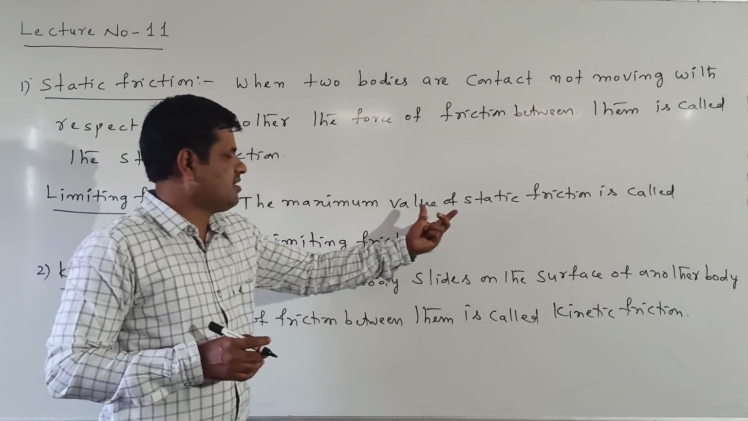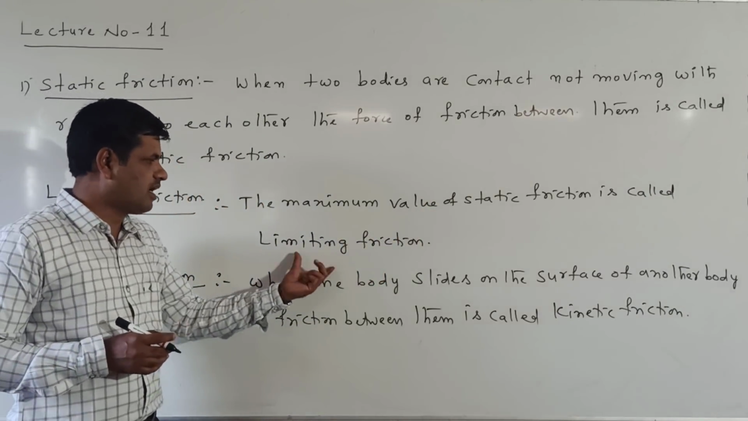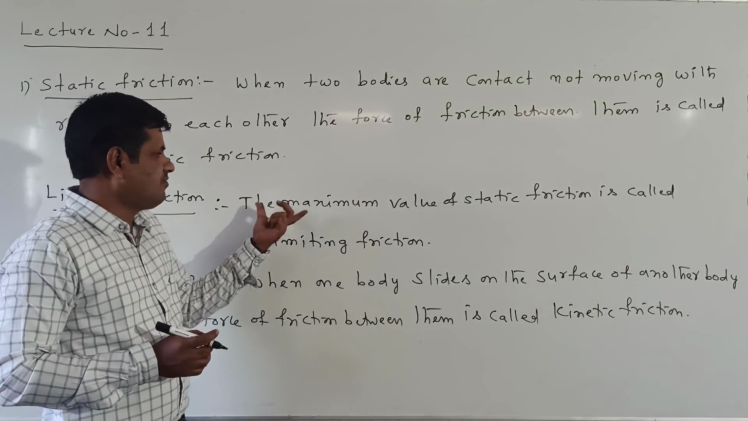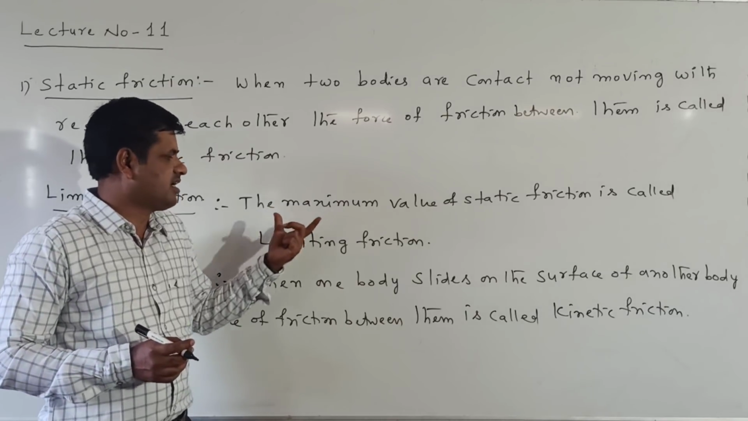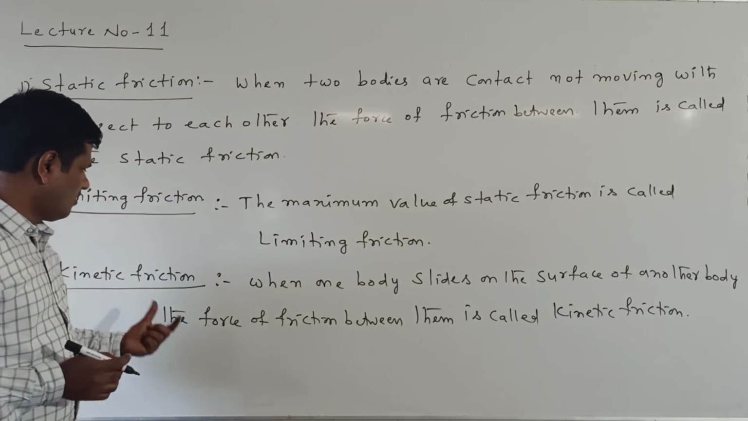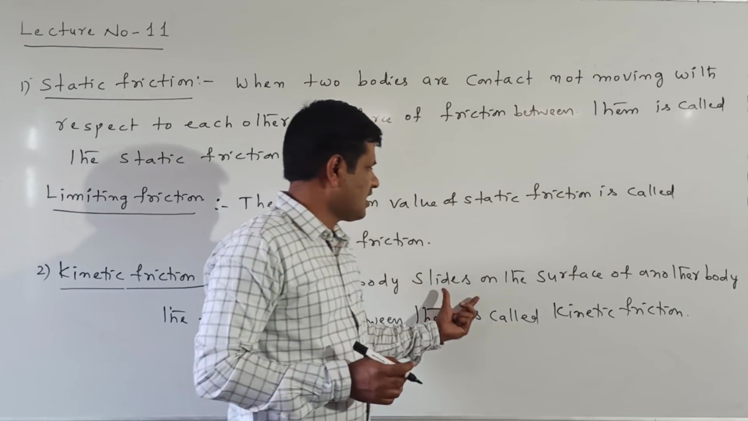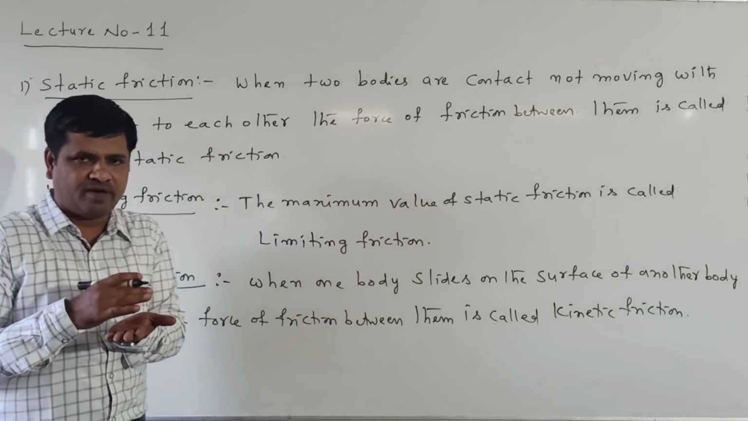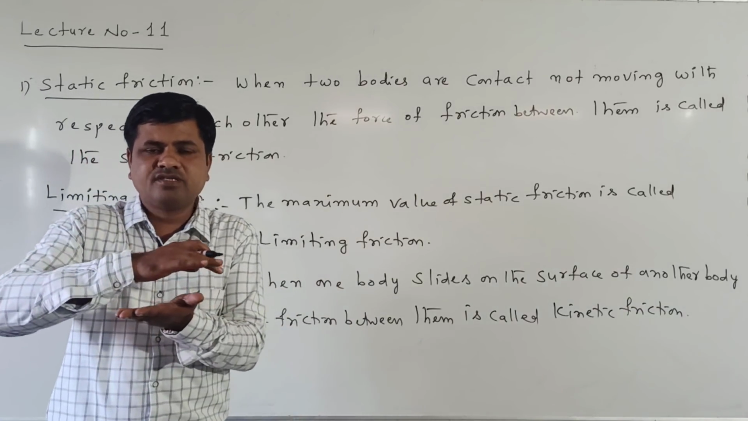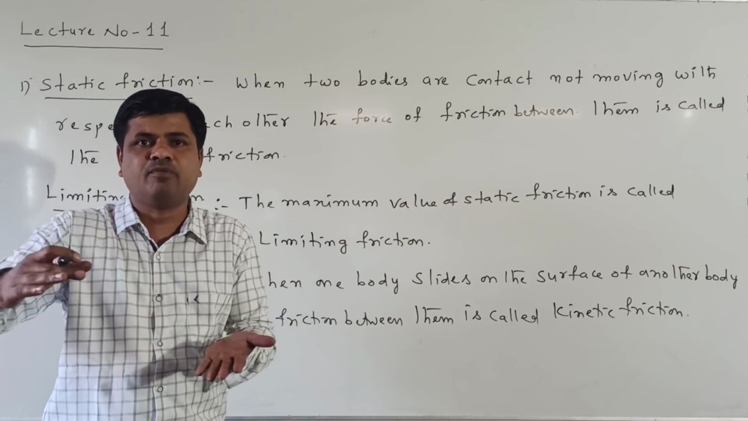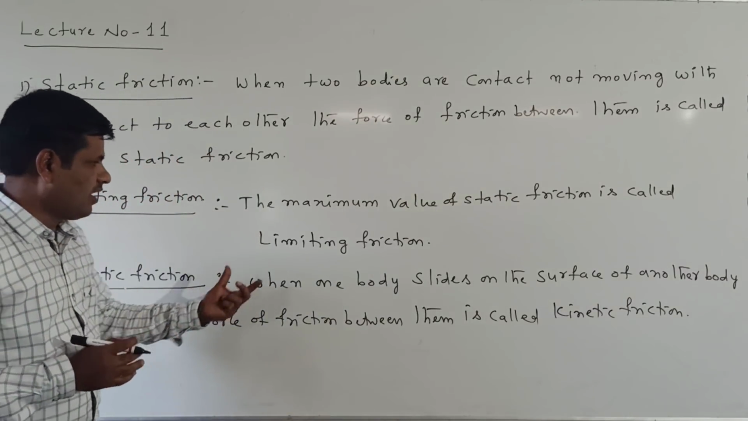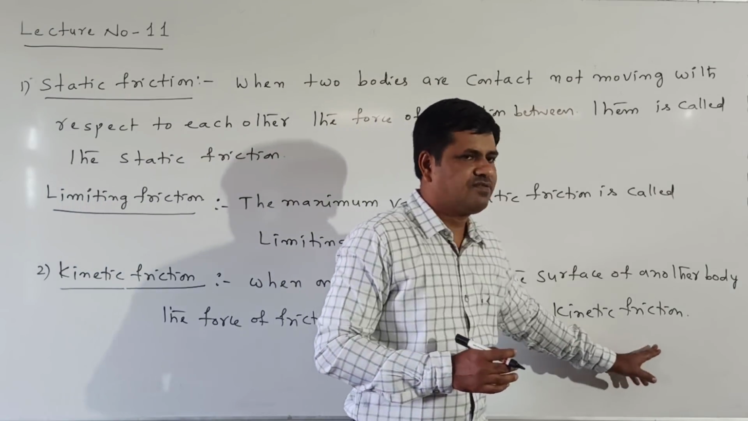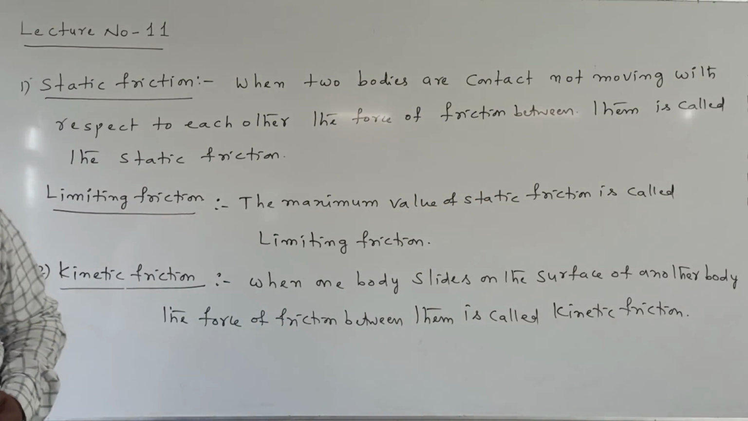The maximum value of static friction is called limiting friction. When we reach limiting friction, the body is ready to move, and the static friction becomes maximum. That maximum value of static friction is called limiting friction. The third one is kinetic friction. When one body slides on the surface of another body, sliding means moving. For example, a block is moving on the surface of the table while a force is applied. The force of friction between them is called kinetic friction.